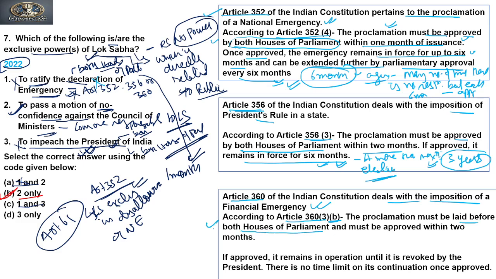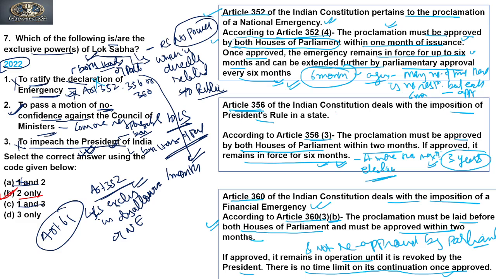So on the basis of this, the first is incorrect, and it must be approved within 2 months. If approved, it remains in operation until it is revoked by the President. There is no time limit on its continuation once approved, and no reapproval is required by Parliament, as in the case of national emergency or President's rule, which require reapproval.